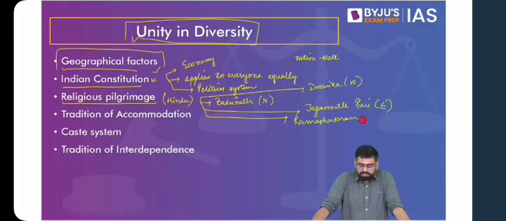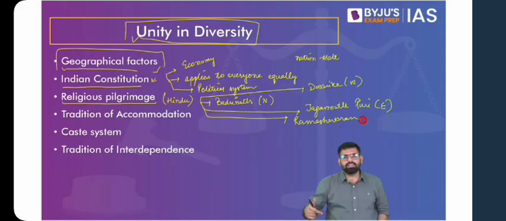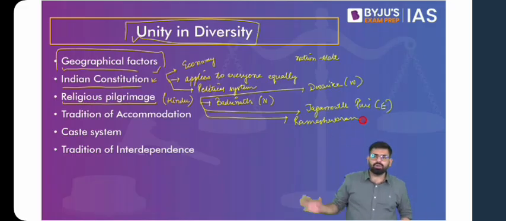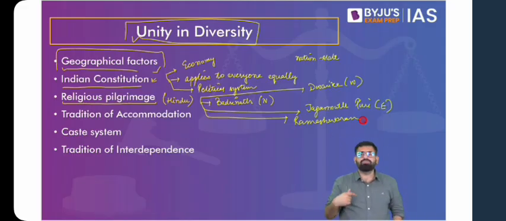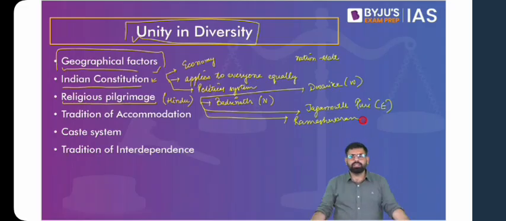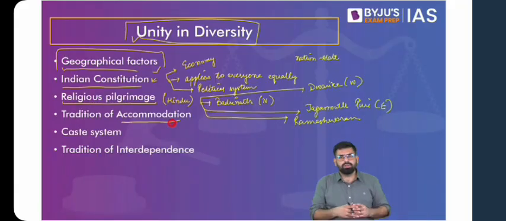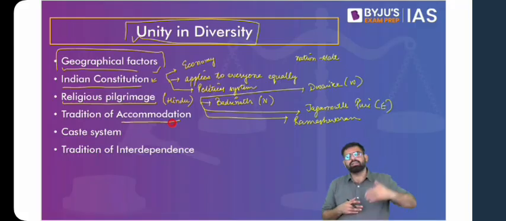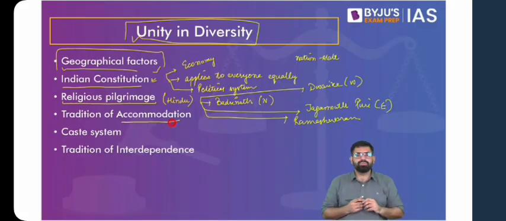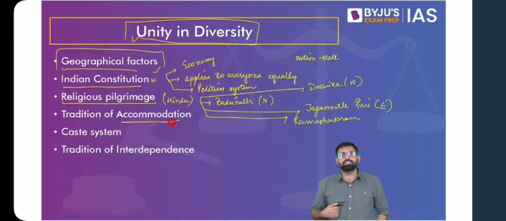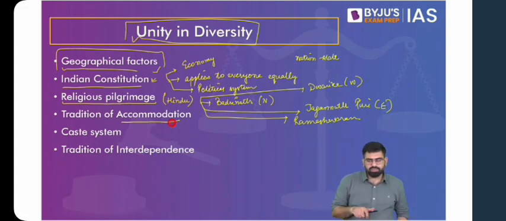Also, when we talk about religion, you have to understand the tolerance and accommodative nature of the majority religion of this country. You find that various sects are there inside this religion, and the practices differ a lot. There is a multitude of gods and goddesses in the Hindu culture, but still we find a sense of unity. Now, this tradition of accommodation in Indian culture meant that people from various religious backgrounds came and settled here conveniently. There was intermingling, acculturation, a blend of cultural traits of the outside religions and the indigenous religion. And this tradition of accommodation is not just with respect to religious identity. It is with respect to other cultural identities as well.